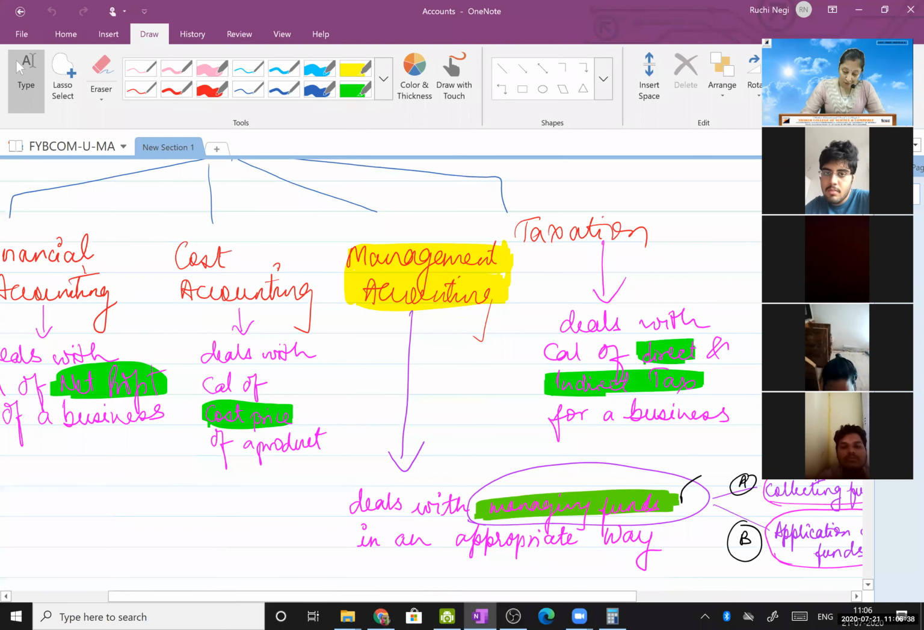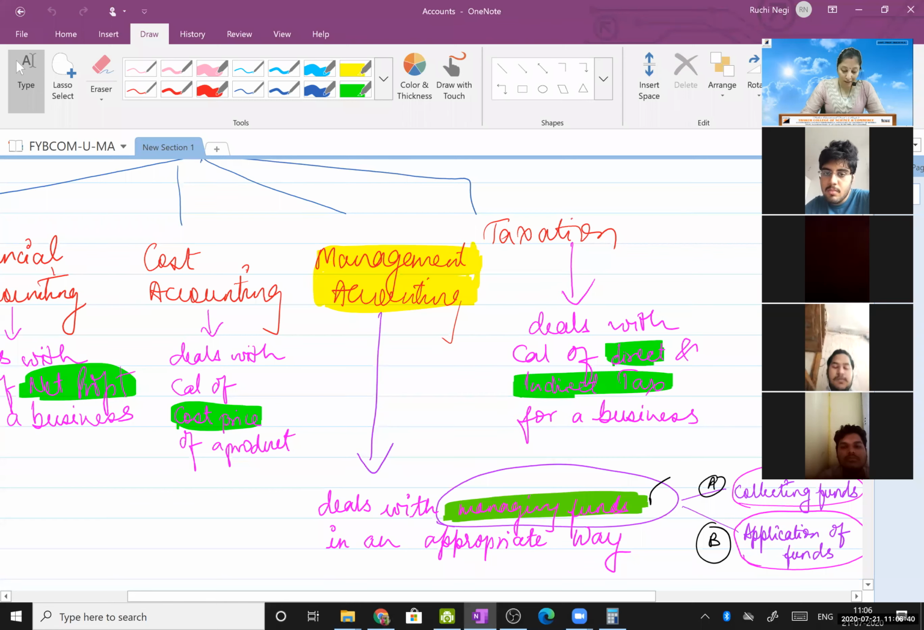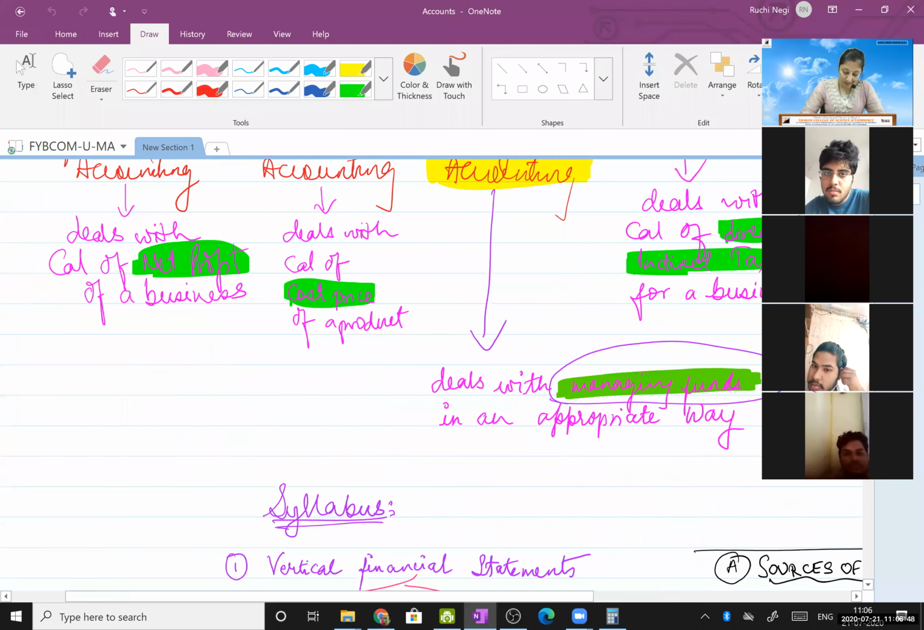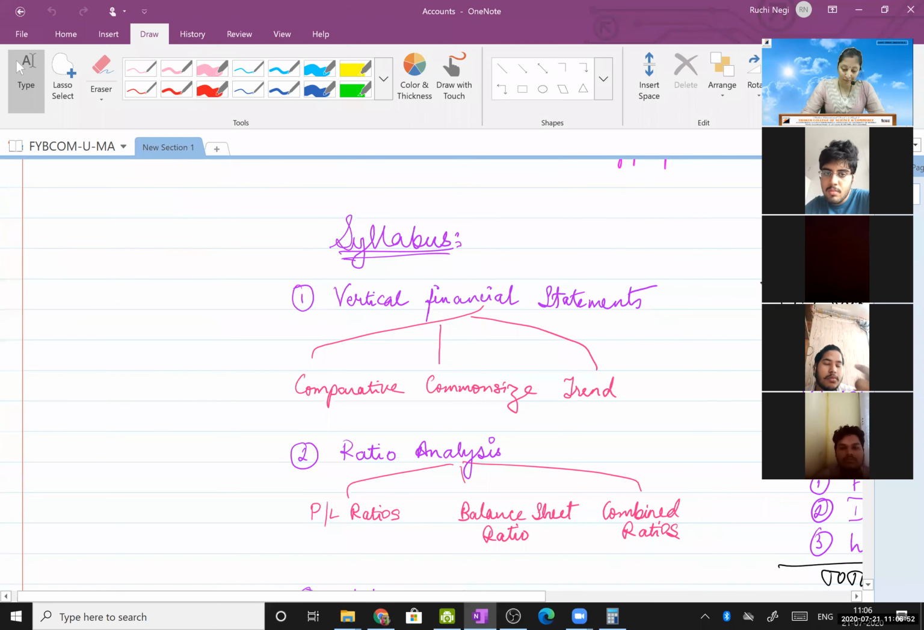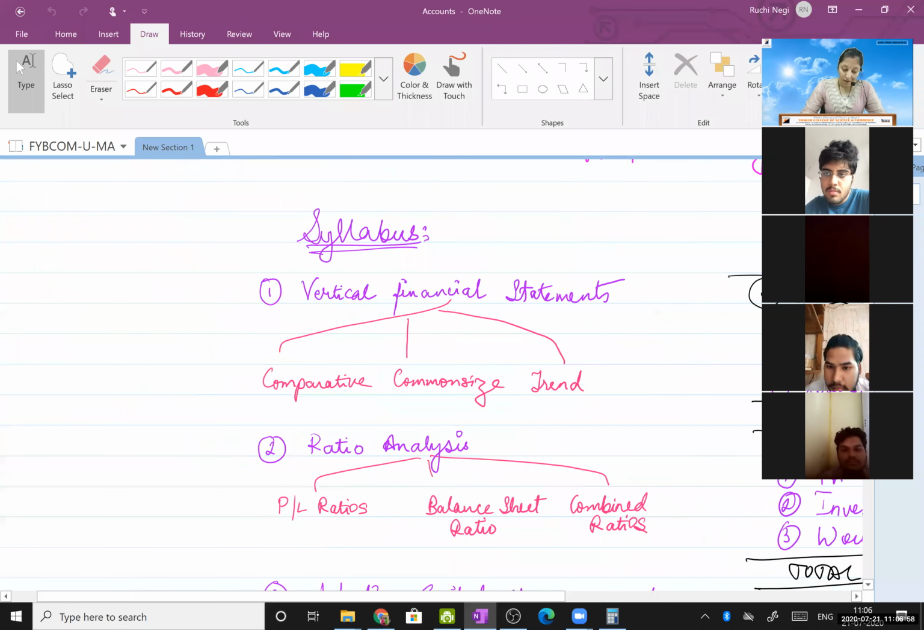And what we were doing, management accounting, the definition is it deals with managing funds in an appropriate way. So this is what we had discussed. Then I had given you the syllabus also. Your first chapter, vertical financial statements. Those who were not there for the last lecture can take a screenshot of the same. Your first chapter was vertical financial statements, in which we are going to study comparative, common size and trend analysis.